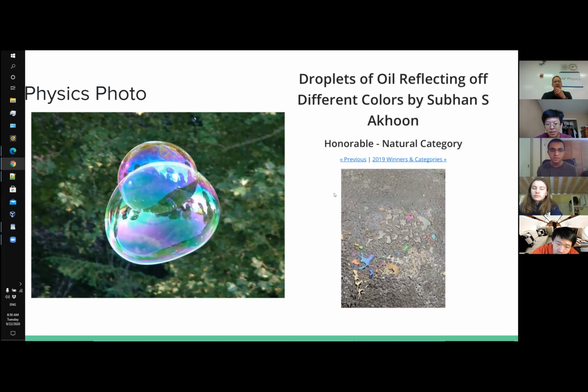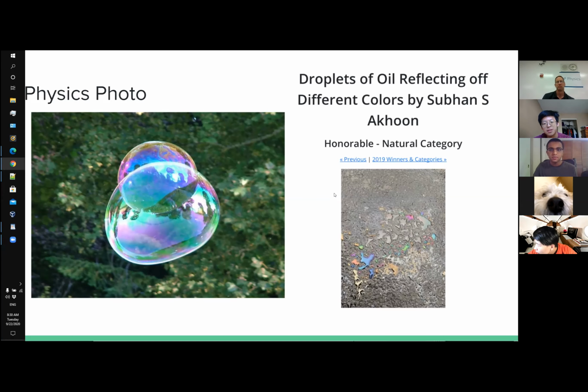Whenever light enters a different medium, it interferes, and this is called film interference, creating this beautiful light. It's called iridescence. Different media cause different kinds of refraction, and you see different colors. When you move around, like on the ground, you will see different colors because different colors have different wavelengths.